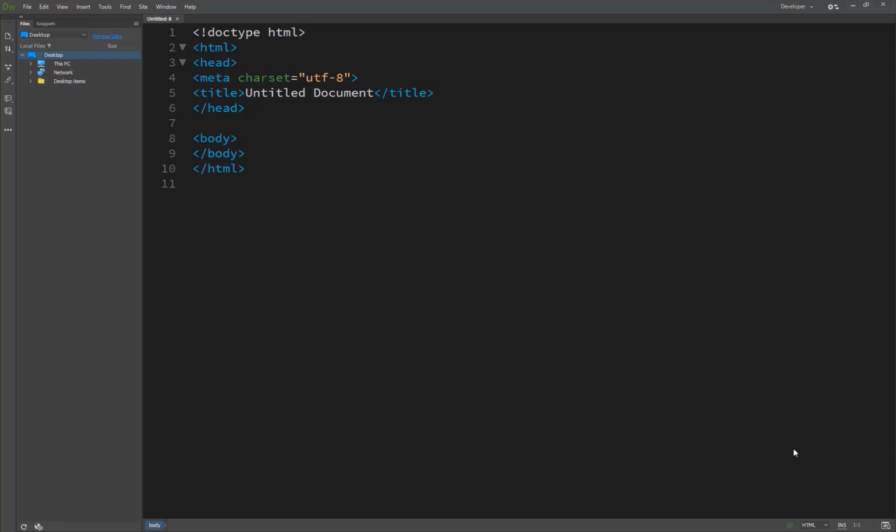A variable is like a container, and you must give the container a name. So you create a variable by a simple assignment operation.